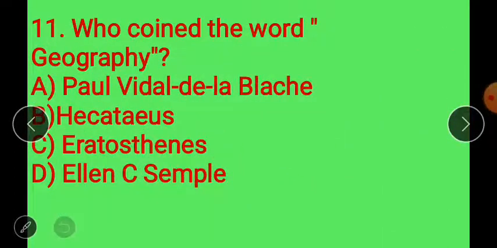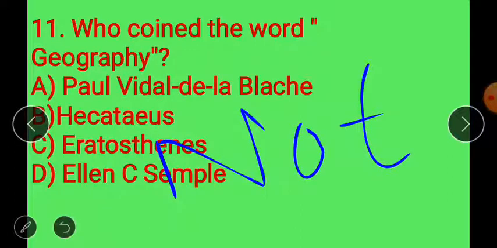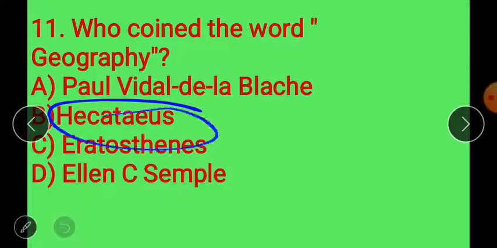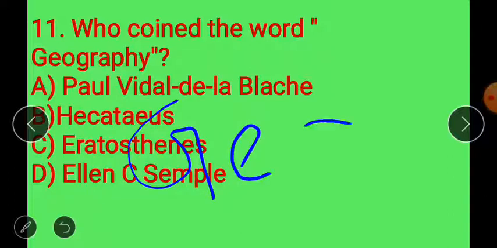Move to next. Who coined the word geography? Eratosthenes coined the word geography, but he is not the father of geography. Hecataeus is the father of geography because he wrote Ges Periodos.